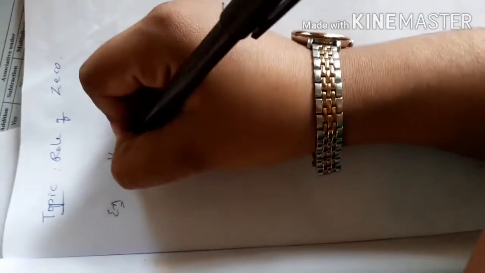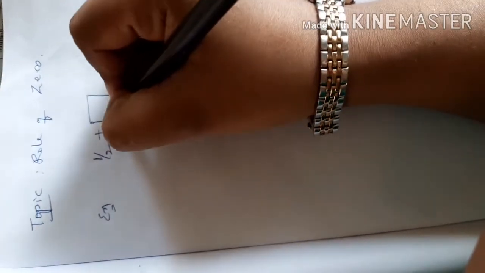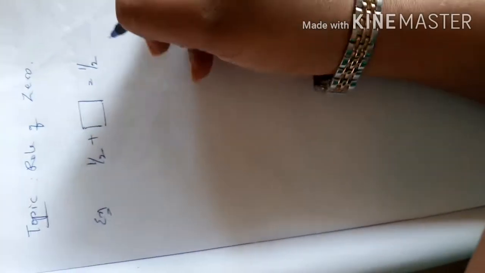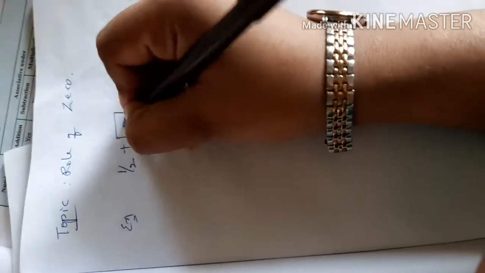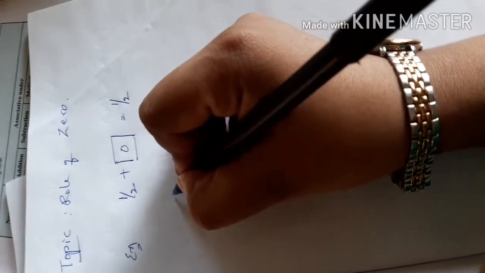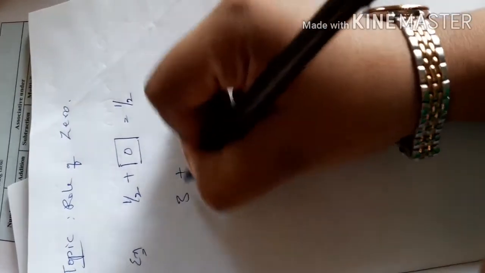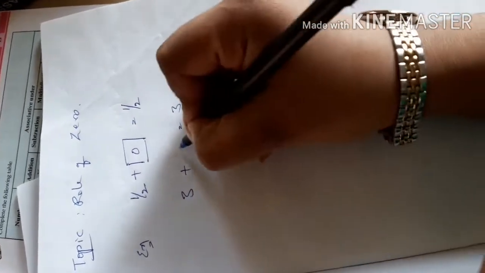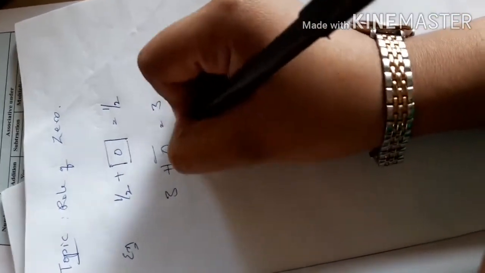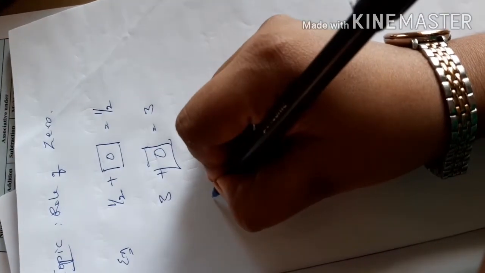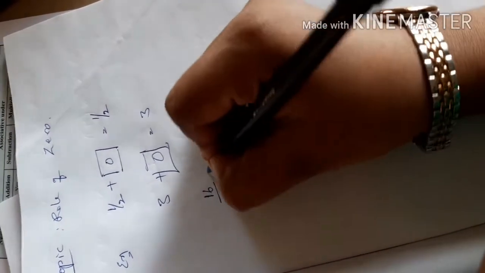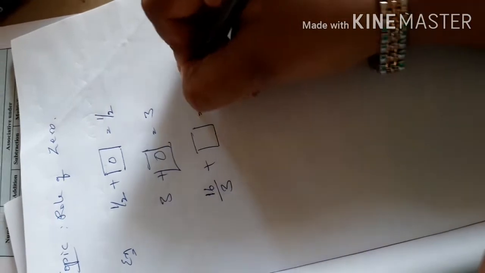Like 1 by 2. By adding what number to this 1 by 2 will you get the same answer, 1 by 2? 0. I want some 3. By adding what to 3 will you get the same answer, 3? 0. I'm adding 0 here. 16 by 3 plus what equals again 16 by 3? 0.